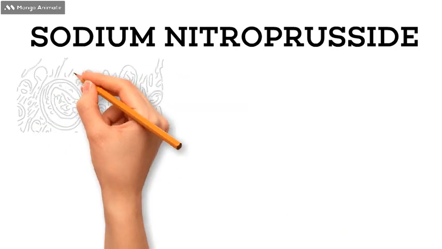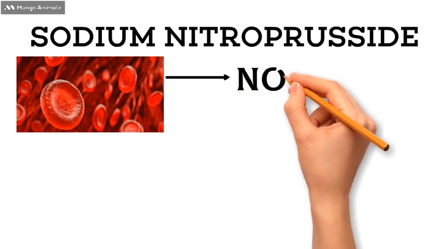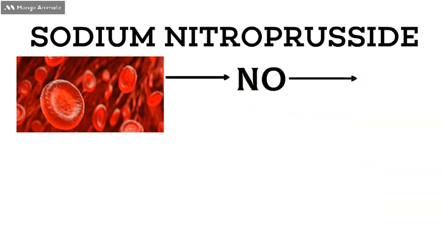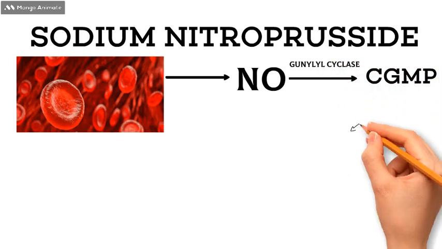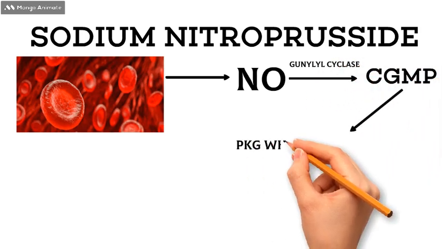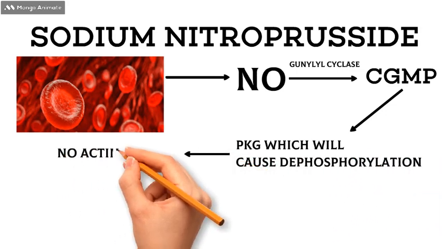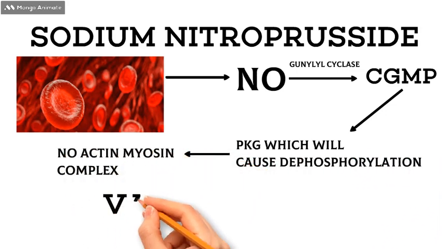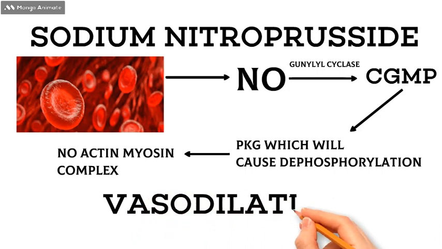We have different types of red blood cells in our body. When sodium nitroprusside or nitroglycerin pill comes in contact with the red blood cell, it will undergo a decomposition reaction to produce nitric oxide. This nitric oxide will activate the guanylyl cyclase enzyme to produce cyclic GMP or cGMP, which will eventually produce PKG, which will cause dephosphorylation.